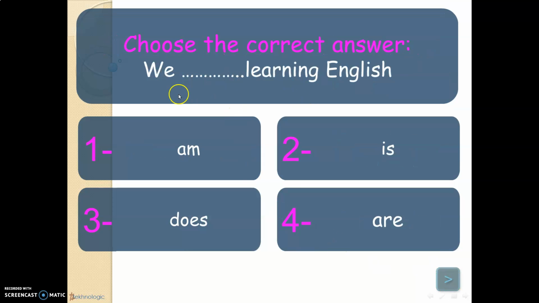Choose the correct answer. We, then space, learning English. What should I use with we? Is, am, or are? As we said before, we should use are with we. So, am, is, does, or are? No, we should not use am. We should not use is and does. We should use are. We are learning English. Okay, girls?